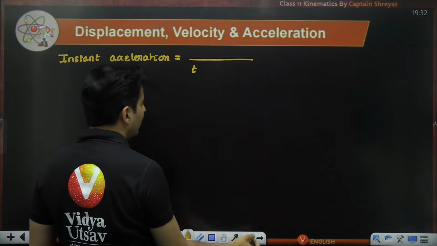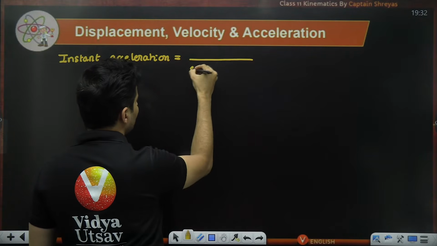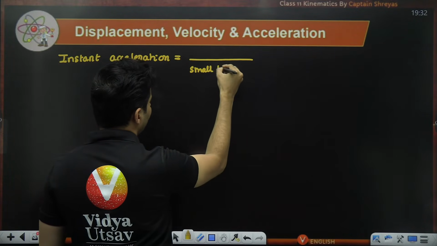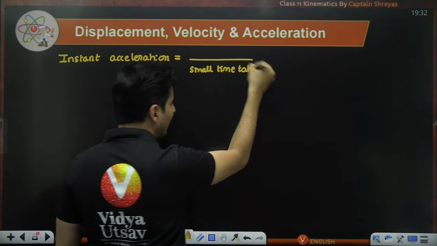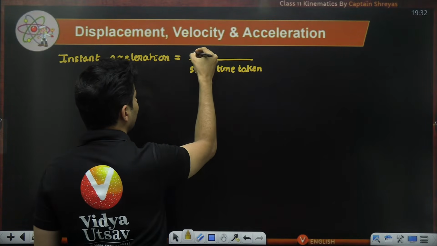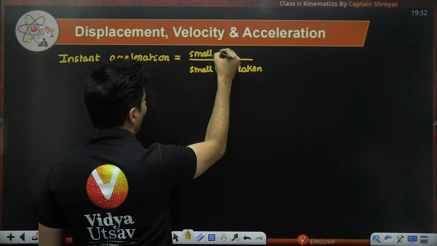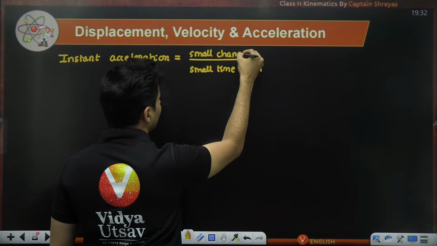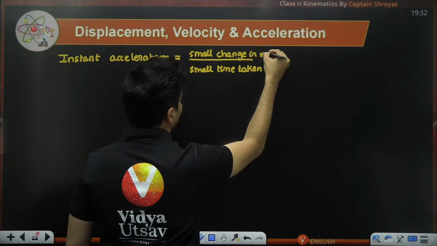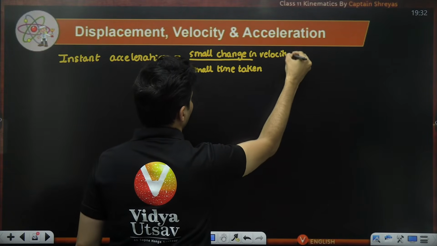So here the time taken will be very, very small, and in that time, how much is the change in velocity. So there will be a very small change in the velocity.